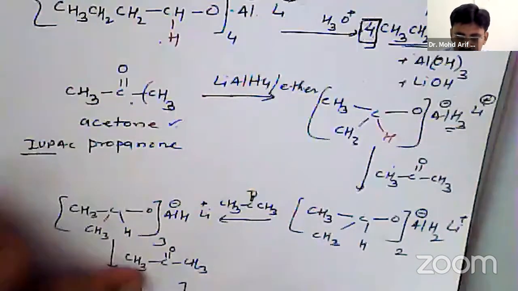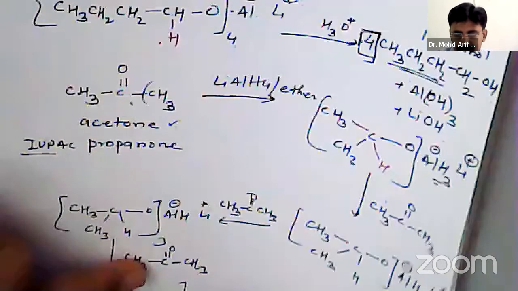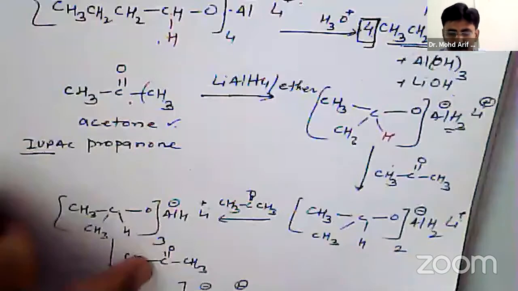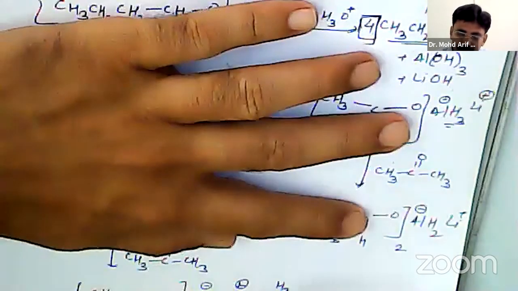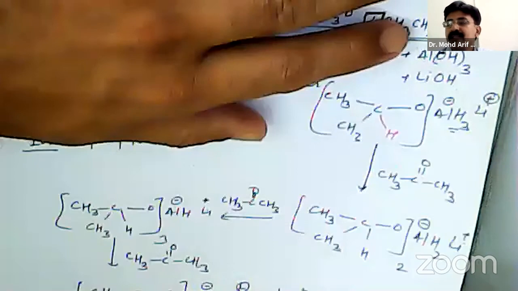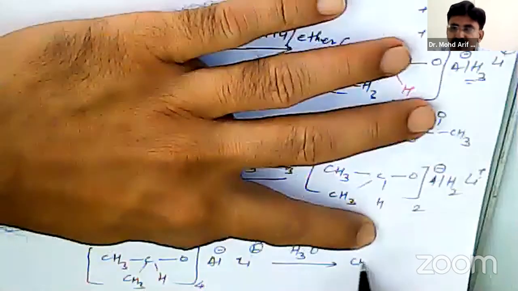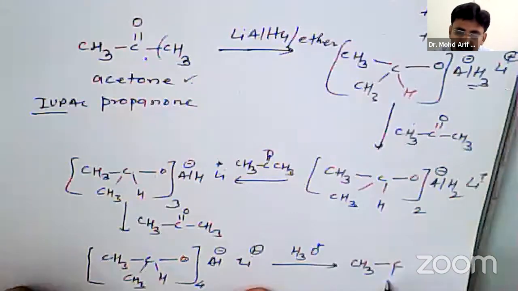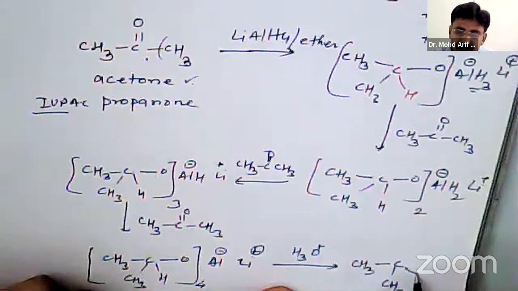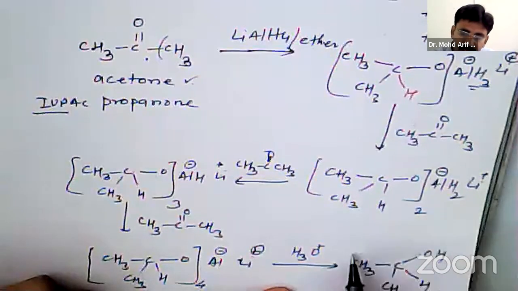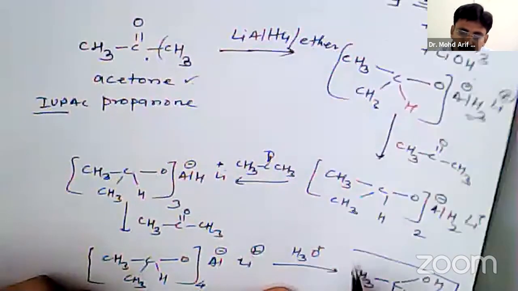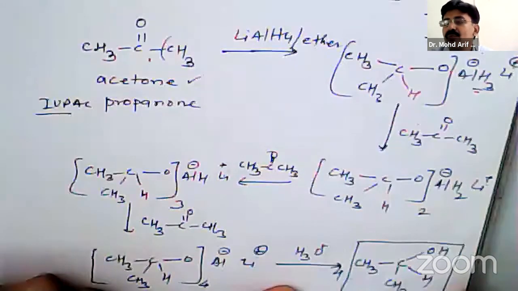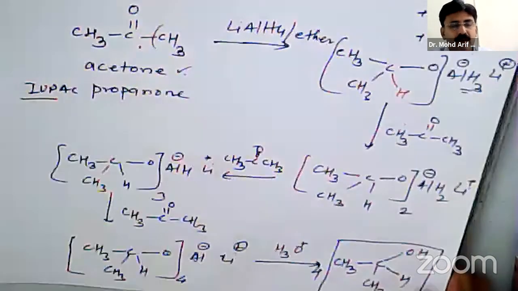Now it is 4 times, Al negative, Li positive. Finally, it is hydrolyzed in water. So you will get CH3, single bond C, single bond CH3, single bond H, and here OH. So you will get here 4 molecules of isopropyl alcohol.